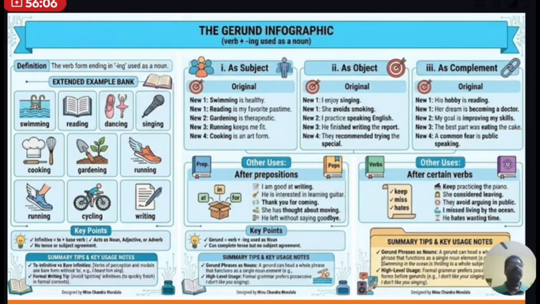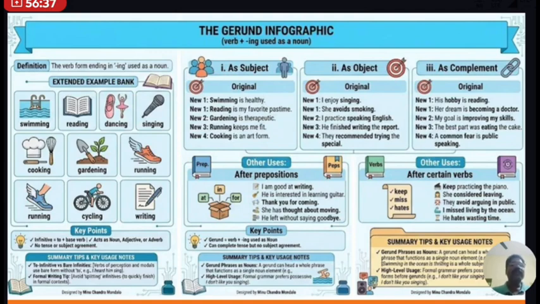Gerunds are nothing but the V4 forms of the verbs, that is V1 plus ing. But one condition: gerunds are always nouns. Always remember, the nouns can either be placed at the subject place or at the objective place. Let us discuss with the help of an example. Swimming is healthy. Here swimming is the V4 form of the verb, but it is acting as a noun and it is in the subject position.